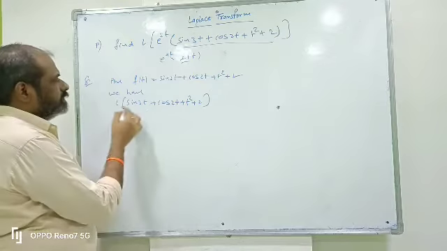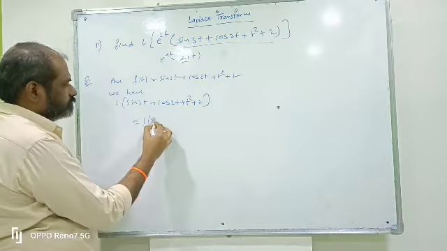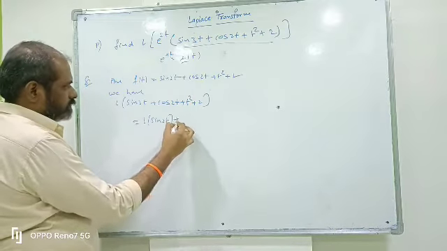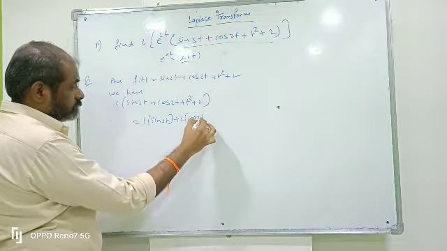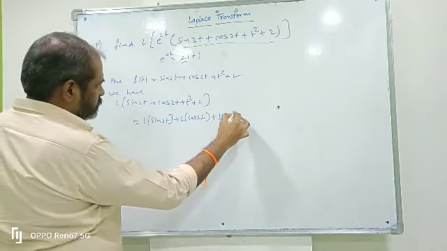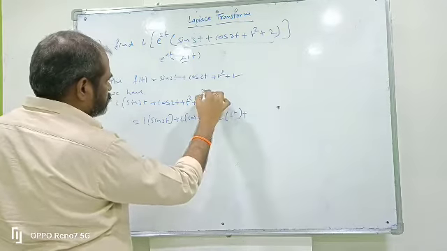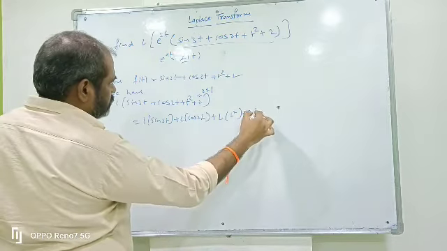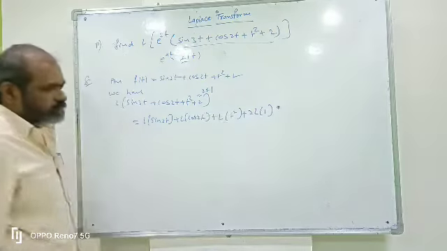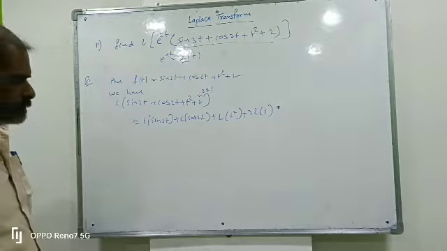So applying the linear property means L of sin 3t plus L of cos 2t plus L of t square plus L of 2. L of 2 means 2 is constant, write 2 into 1. That's why 2 into L of 1. We know the formula for L of 1.